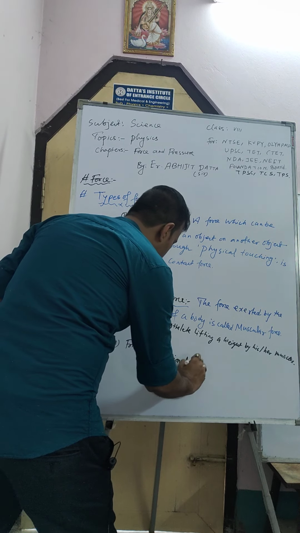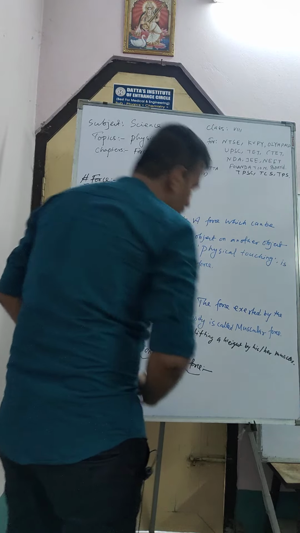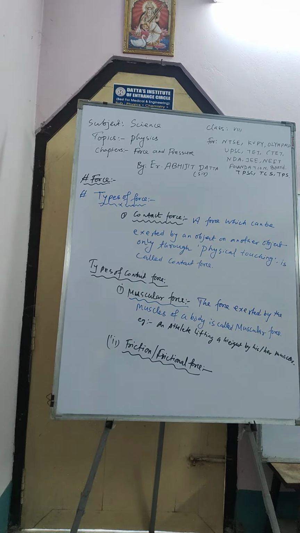Friction or frictional force. So what is friction? The force which always opposes the motion of one body over another body.